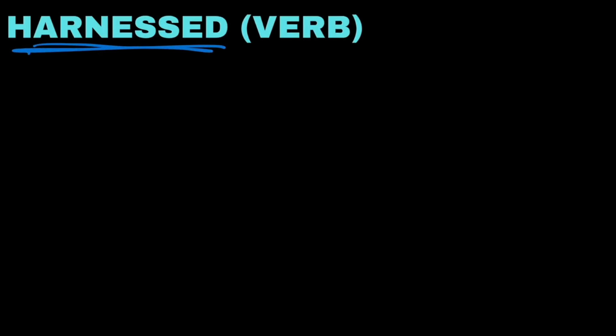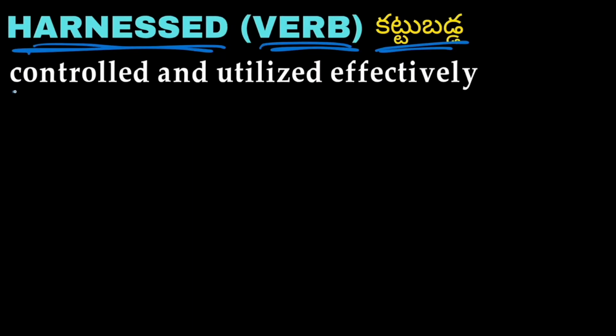The first word on the screen we have is harnessed. Harnessed is a verb and harnessed means kattubadda. Controlled and utilized effectively is called as harness.